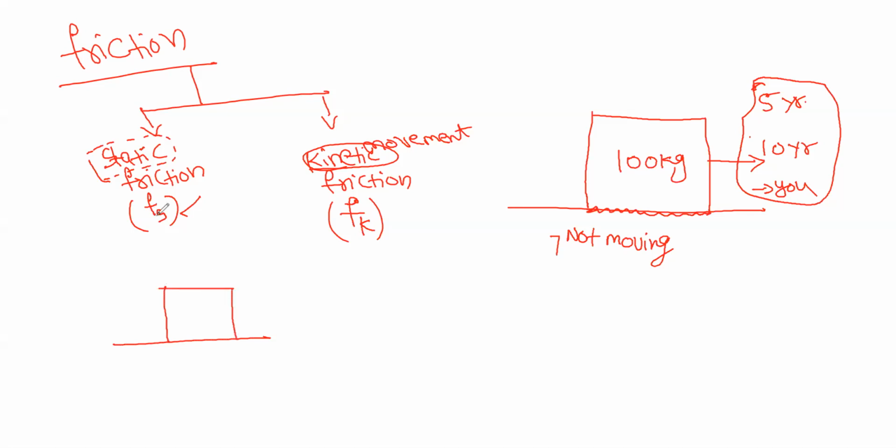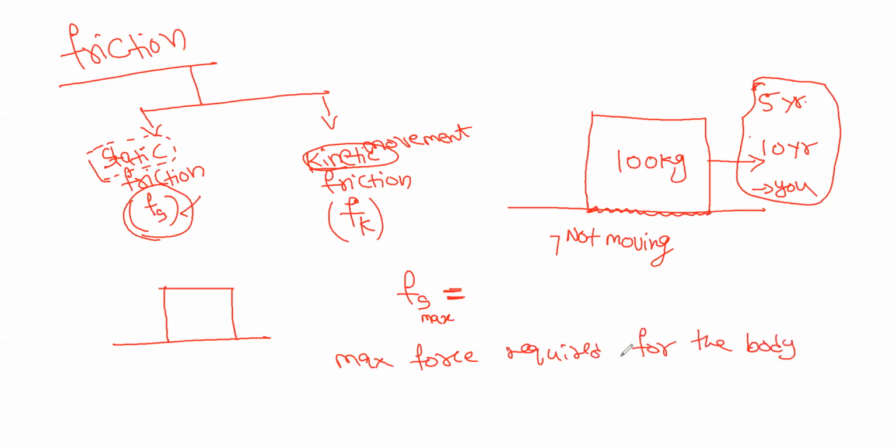Just as a note, for calculating the maximum static friction, Fs max, it means the maximum force required for the body to just start or just move. We studied the limit side, it tends to move.